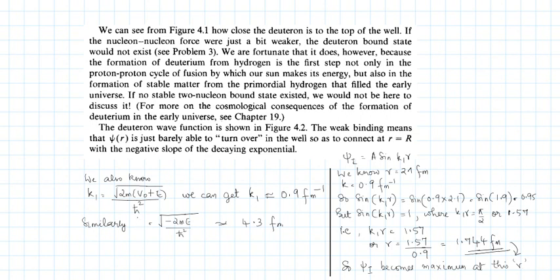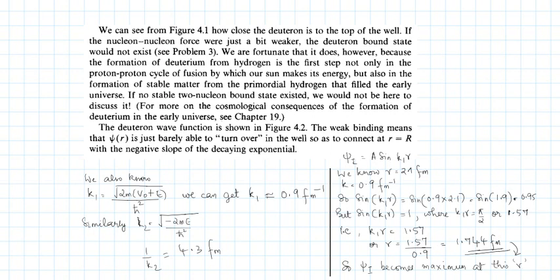Okay, k2 is this thing and you get 1 by k2 as 4.3 femtometer. Okay, we'll see why we have evaluated this thing.